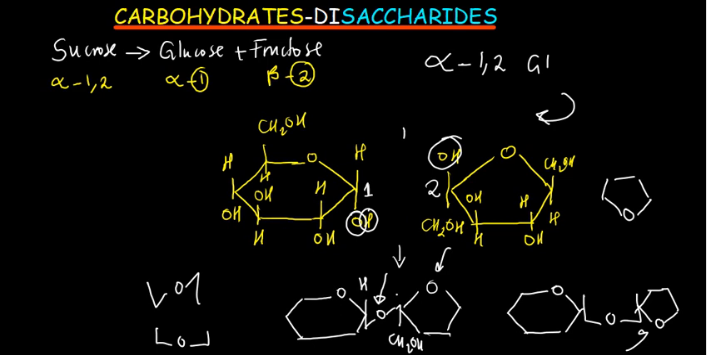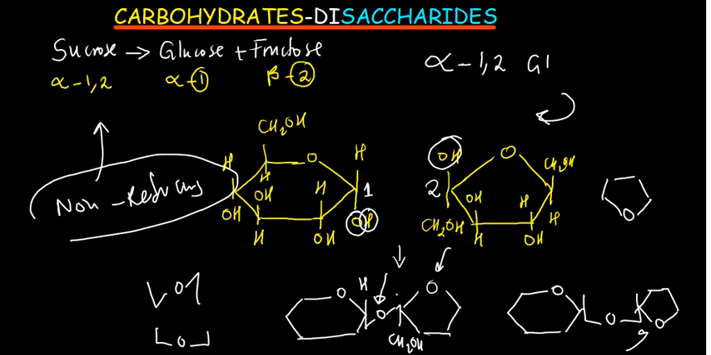In glucose, the functional group is at carbon number 1. In fructose, the functional group is at carbon number 2. So both functional groups have reacted. That is why sucrose is a non-reducing sugar. Why is it a non-reducing sugar? Because all the functional groups which are able to reduce, which are able to react, have reacted already. So there is no free functional group, and so sucrose is a non-reducing sugar.